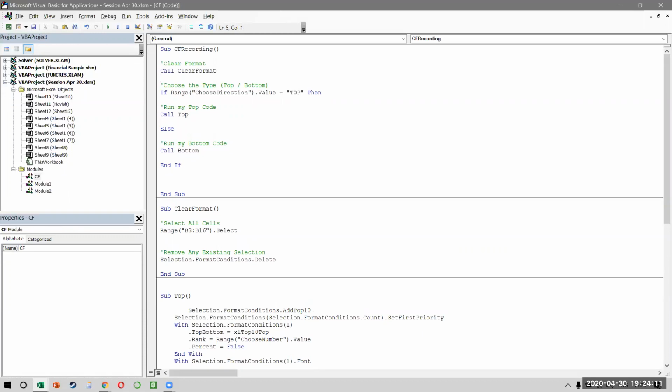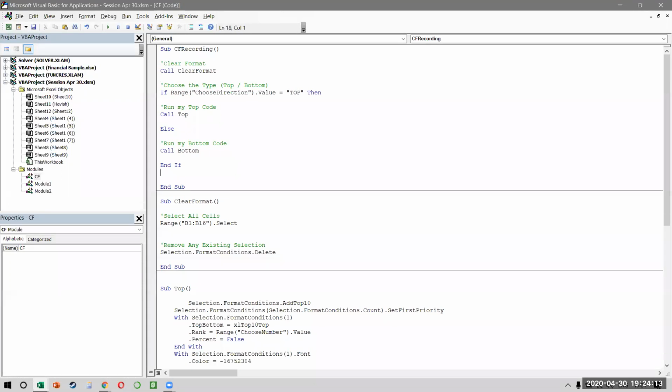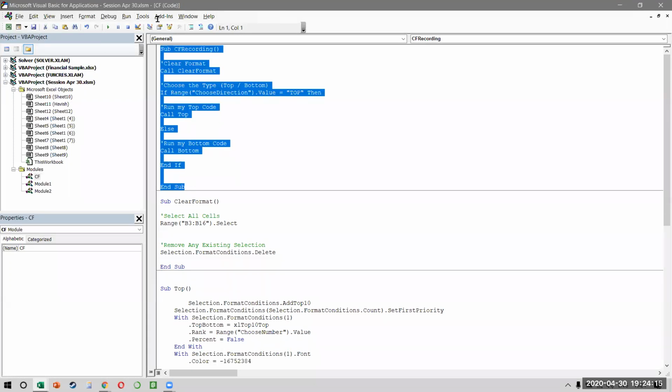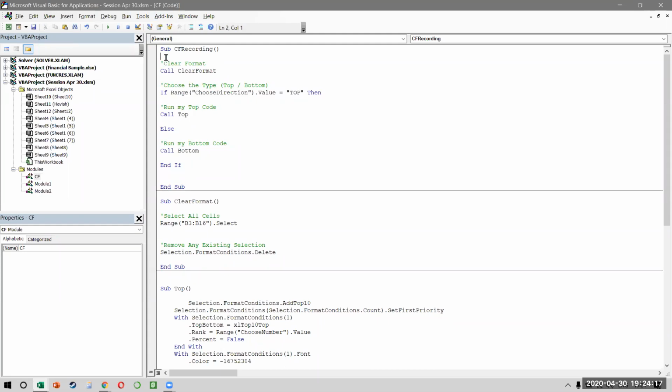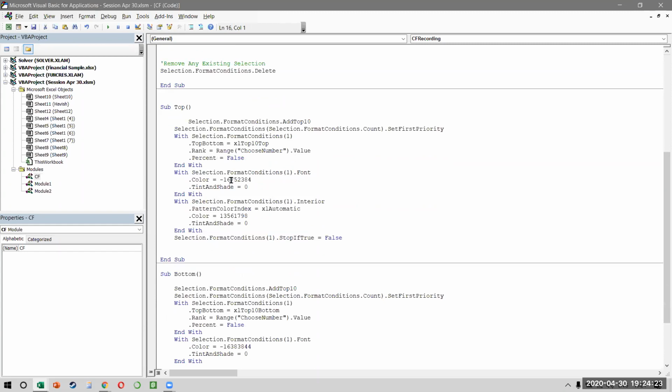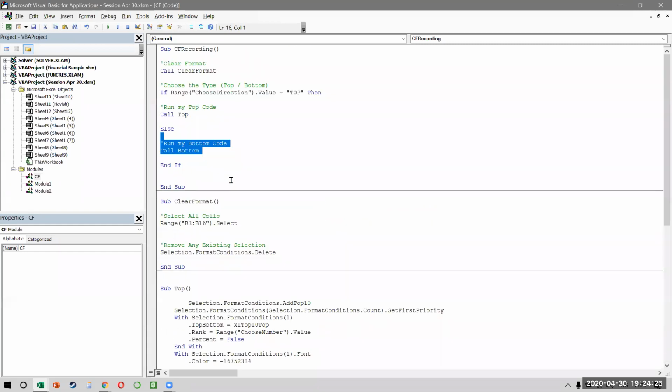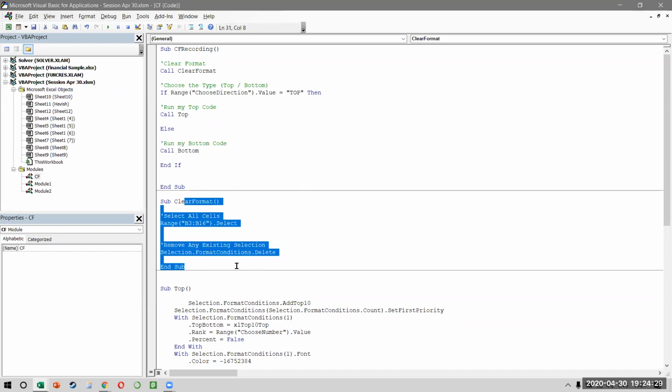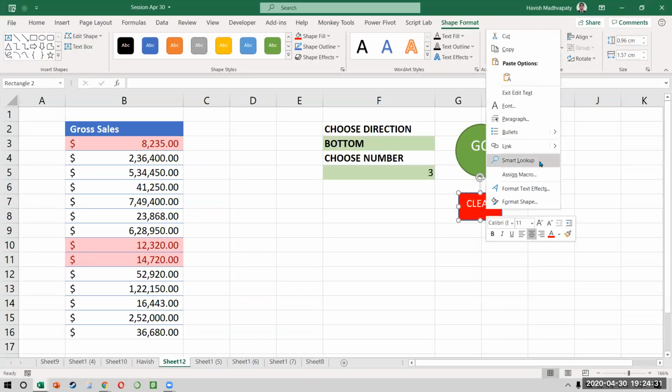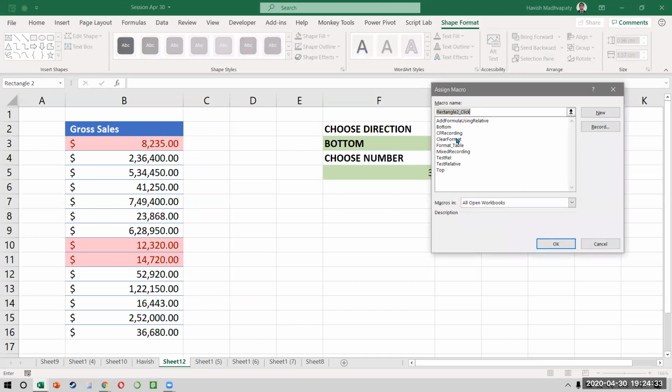So do you see how clean my code is? My code looks like this. Okay. There are three paths in this code: clearing the format, running the top macro, or running the bottom macro. And I've put all my codes in different routines now, and just see how clean this looks. And then because my clear format is a different macro now, I can run this separately. So I can assign it to the red button, which is clear format.